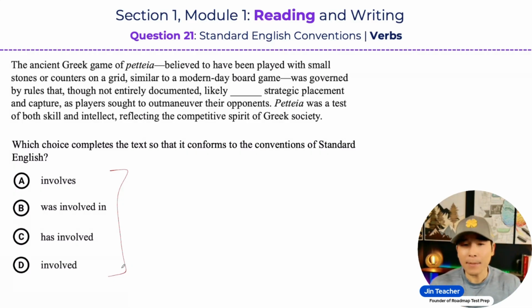Now, of course, in some cases, you will have to check for verb tenses, and I'll teach you guys how to do that. But my point is, the thing that I want to stress for this video is really the system of thinking. You guys need to start thinking about this test in a very systematic or organized way. So when you notice that you're being tested on verbs, think in that order.